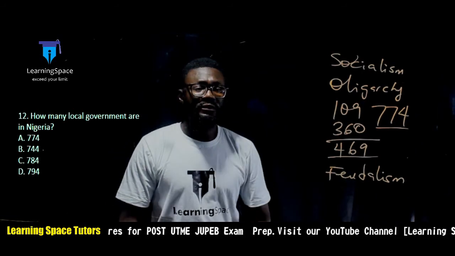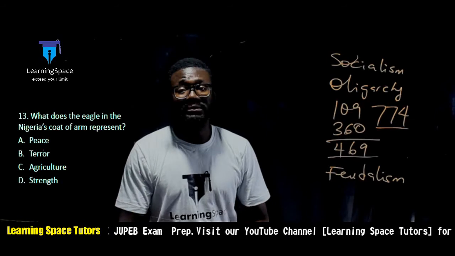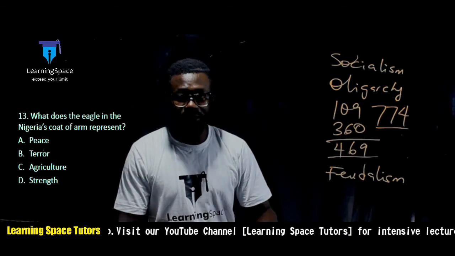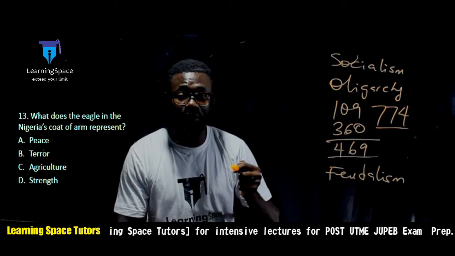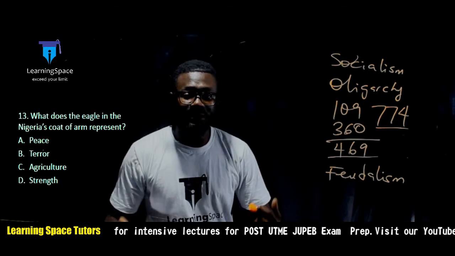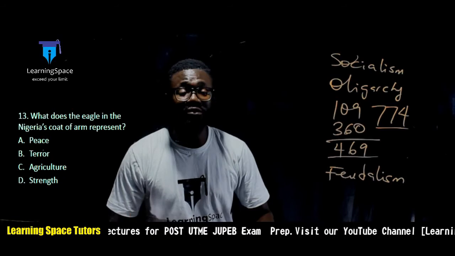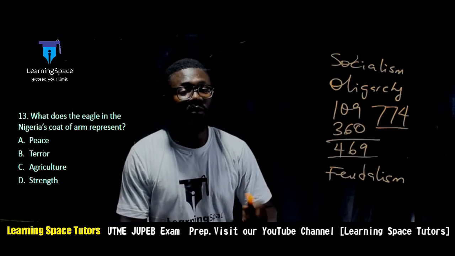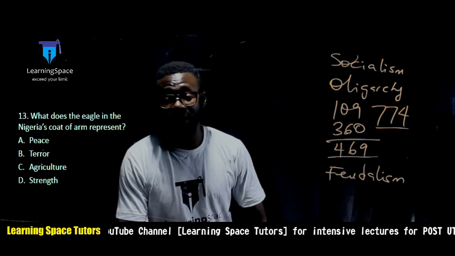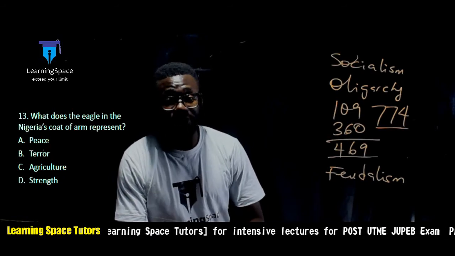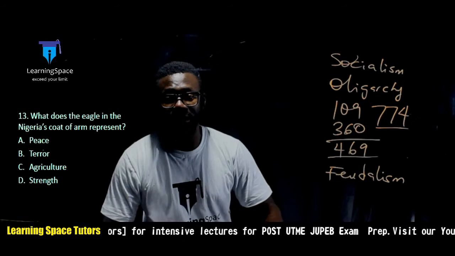Another question you can find in our series now is question 13. This is a very common question. You should familiarize yourself with the coat of arms and all the elements on the coat of arms. Here, it says, what does the eagle represent on the coat of arms? The eagle represents strength, straight and forward.